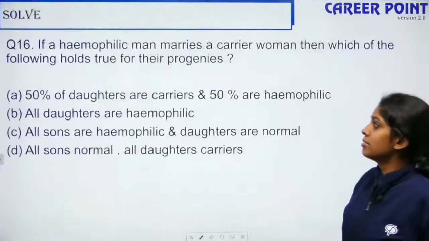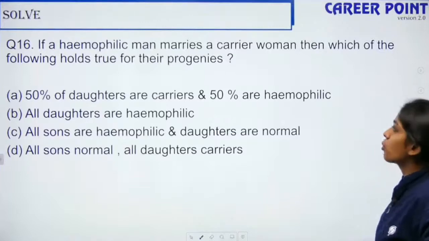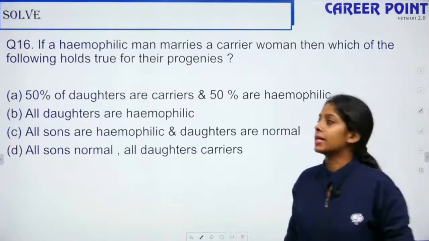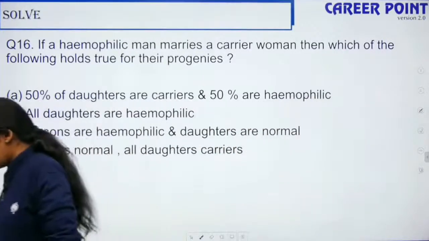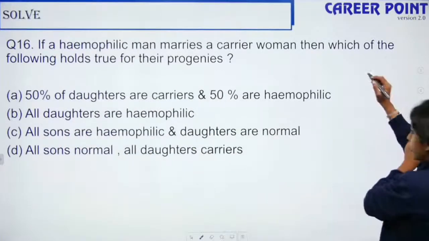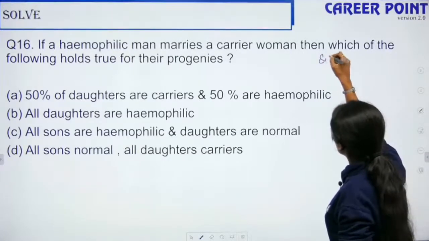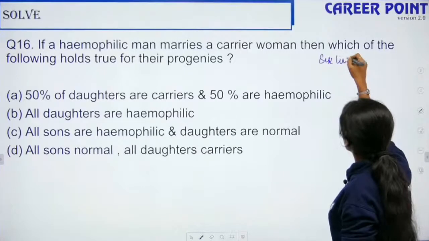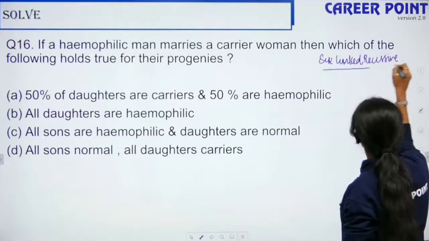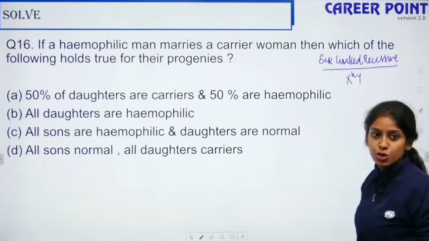Question number 16. If a hemophilic man marries a carrier woman, then which of the following holds true for their progenies? Quickly solve it. Hemophilia is sex-linked recessive. If the man is suffering from hemophilia, this is his genotype.